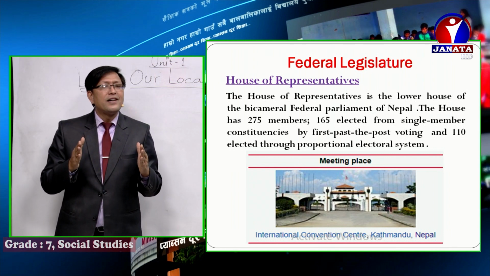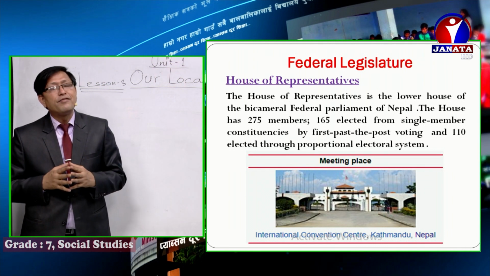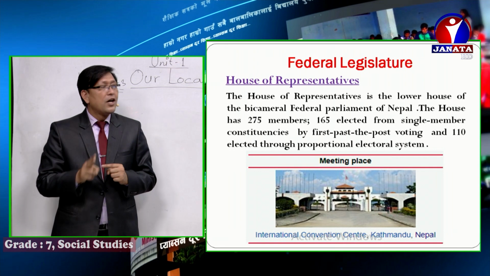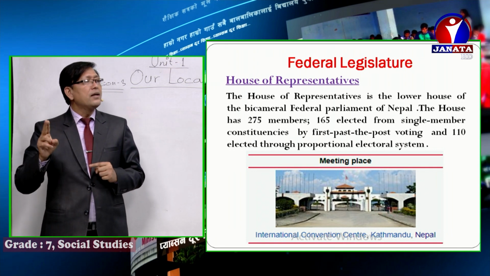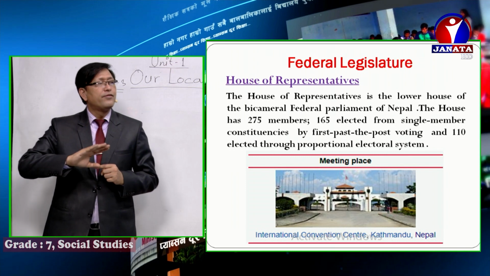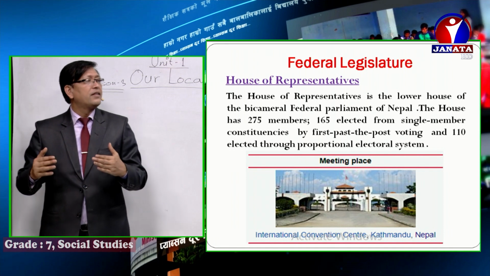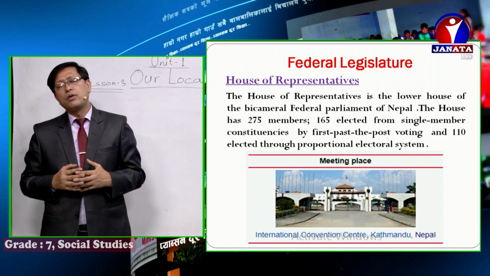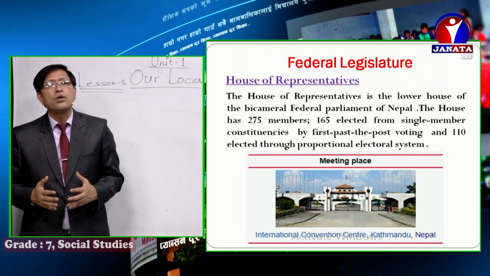Keep in mind, boys and girls, the House of Representatives has 275 members, out of which 165 get elected from single member constituencies by first past the post voting, and 110 are elected through the proportional electoral system.